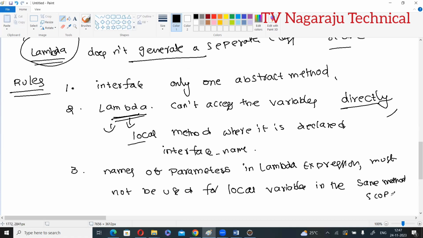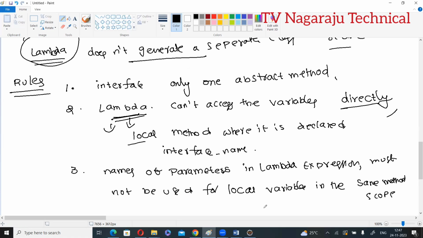You got it? Whatever parameters are used in the lambda expression, the same names are not allowed to be used in the method.